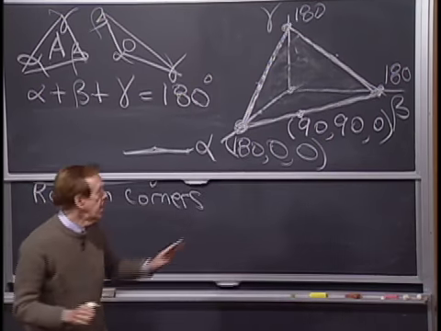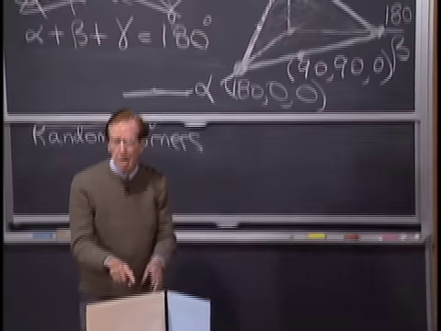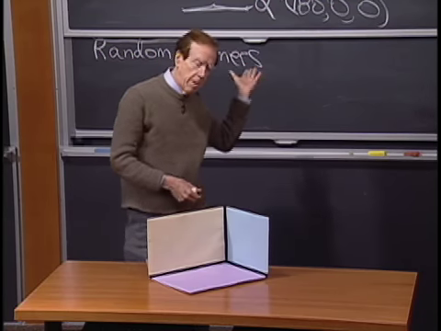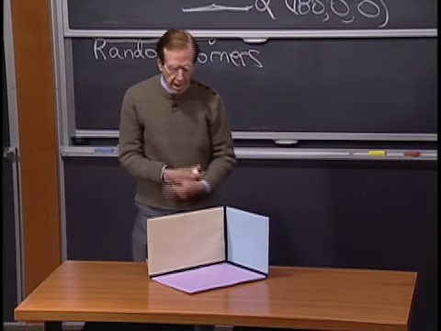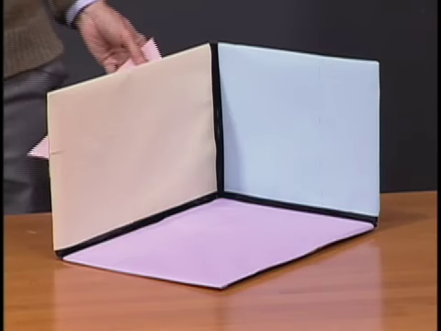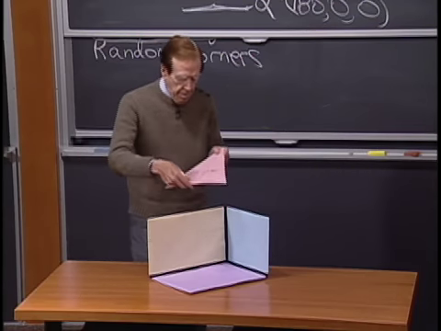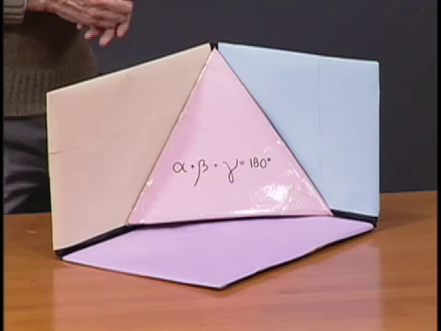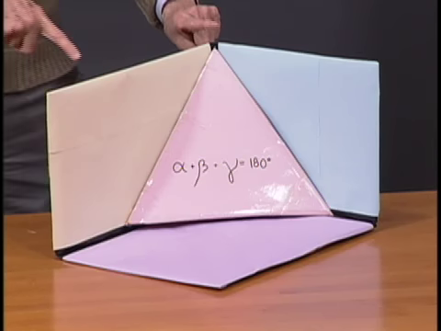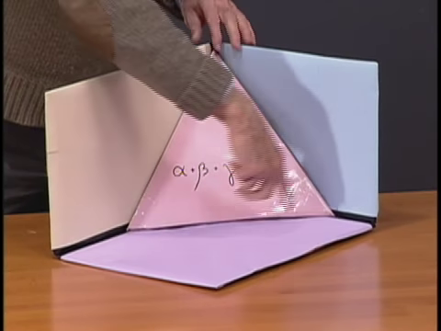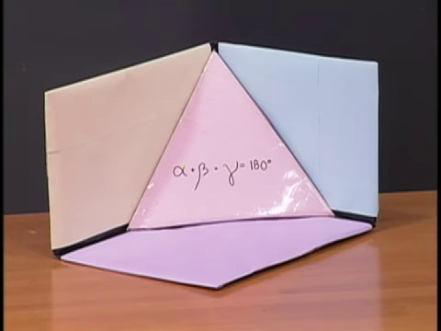And to visualize that better, I've got something that's truly 3-dimensional, because our trouble is that board is only 2-dimensional. Okay, so this is the alpha, the beta, the gamma direction. And now I'm going to put down a plane, just like it's drawn there. Do you see that it goes through the 180 for gamma, 180 for alpha, 180 for beta? In fact, written there is the equation, our all-important equation, that the sum of the angles is 180.